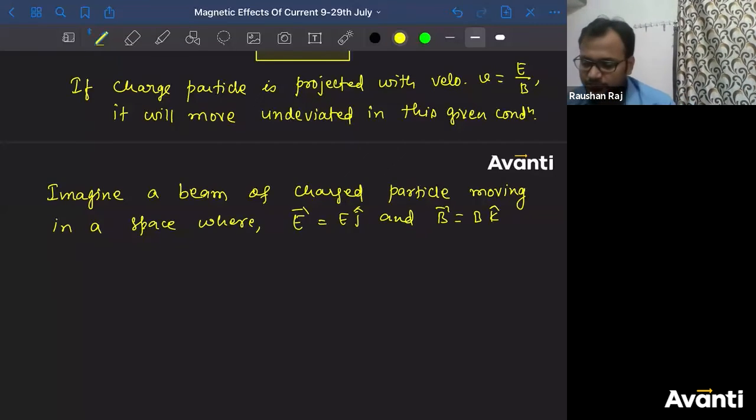So the electric field is along the y-axis and the magnetic field is along the z-axis.